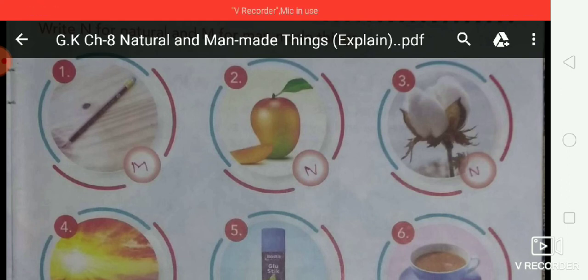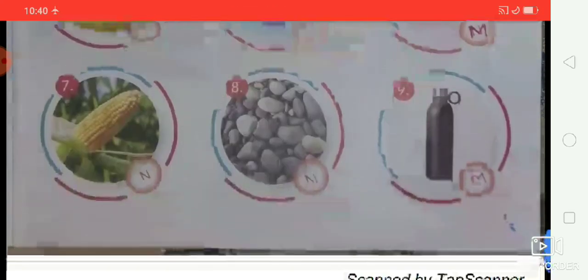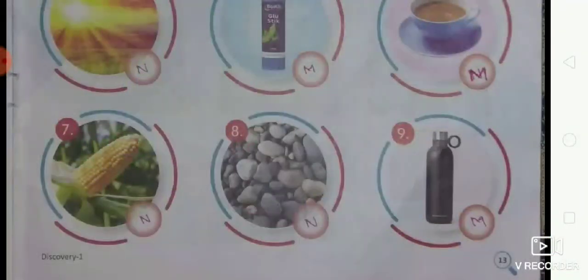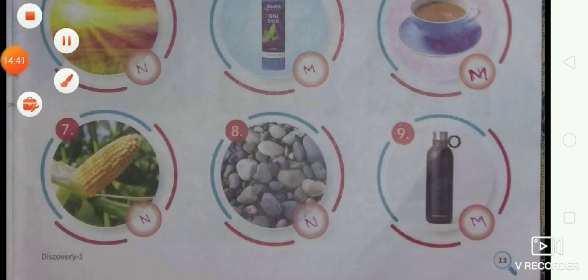Okay, like that: pencil, mango, cotton, sun, glue stick, coffee, maize, stone and bottle. Is that clear students? Identify all the pictures, write the letter N for natural things and the letter M for man-made things. Okay students, is that clear?